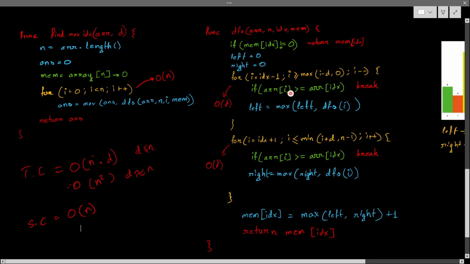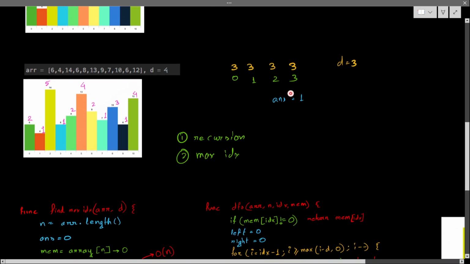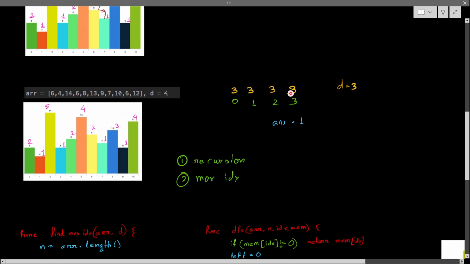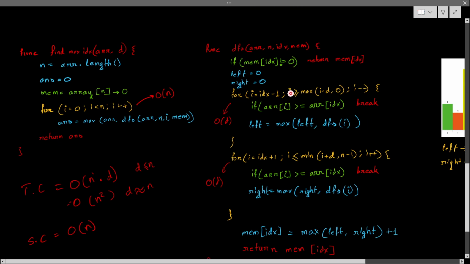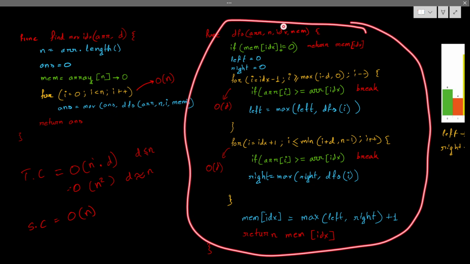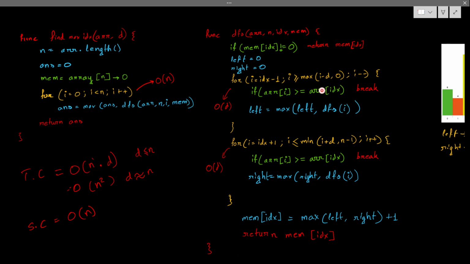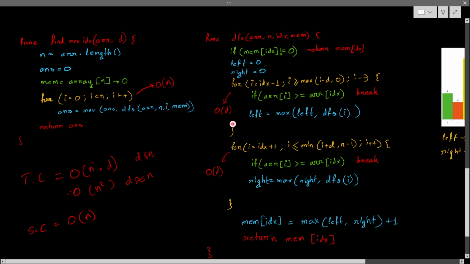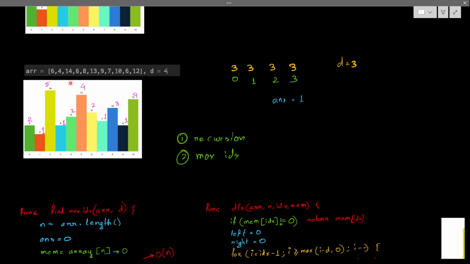Okay. Now, if you want to convert this problem into a bottom-up approach, if you notice carefully, I can take this thing and convert it into the bottom-up approach. I will show you how. For the bottom-up approach, we have to notice that to calculate this one, what do I actually need to calculate? I need to calculate this one, right? And to calculate this one, I need to calculate all the lower values.